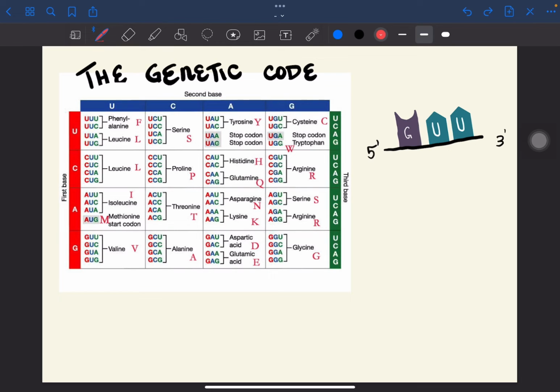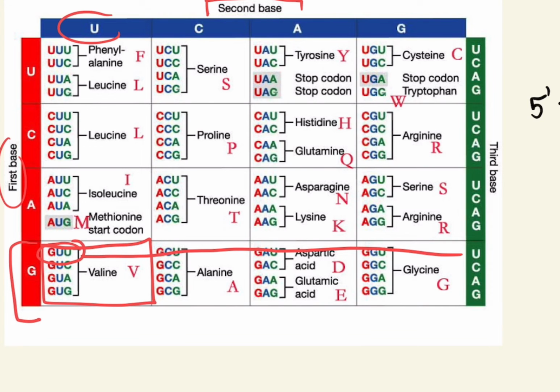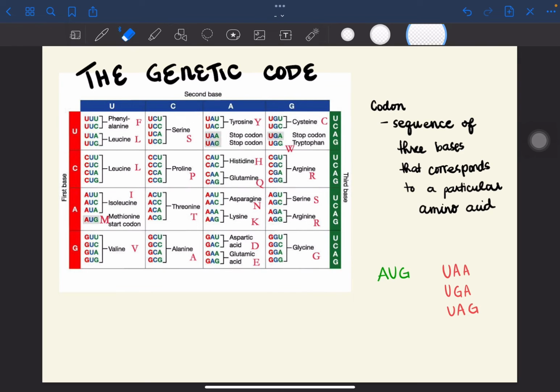So how do we use the genetic code? So for this example, GUU, we go first to the left side for the first base, G, and then to the upper side for the second base, so U, and if you refer to the left side, U, GUU. So GUU corresponds to valine. So you do not need to memorize all of this. Usually sa board exam, magbibigay sila ng genetic code just in case they ask you to translate.